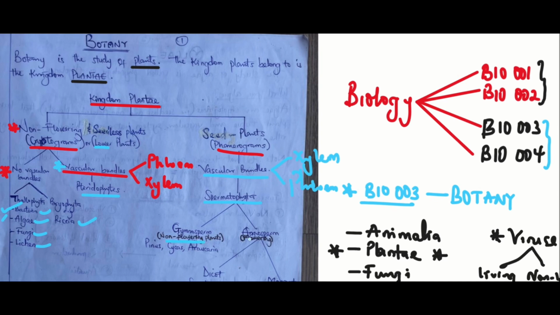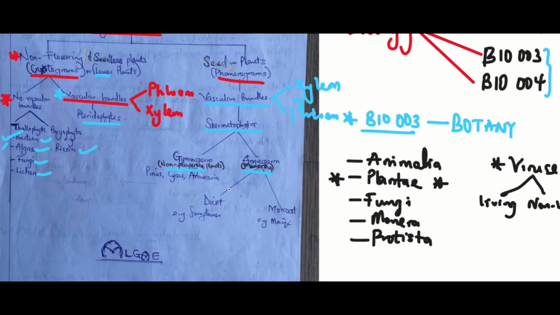So we have spermatophytes that are not flowering and spermatophytes that are flowering. Those that possess flowers are known as angiosperms, and those that do not possess flowers are known as gymnosperms. Angiosperms are further divided into dicots and monocots.